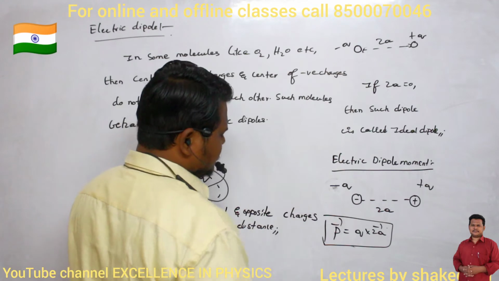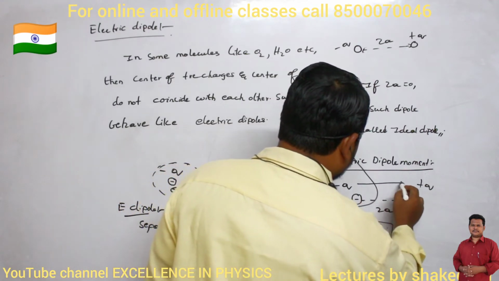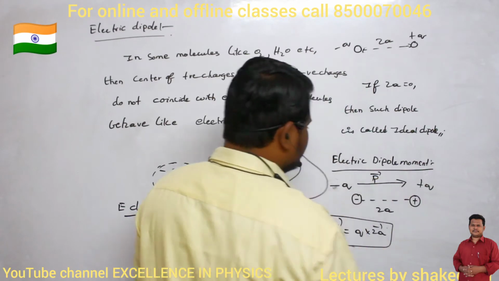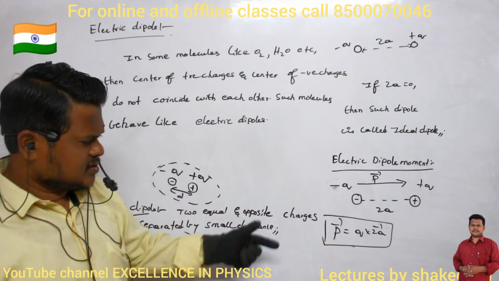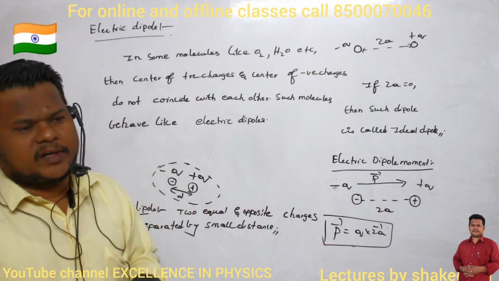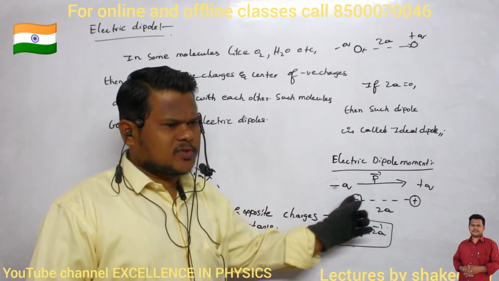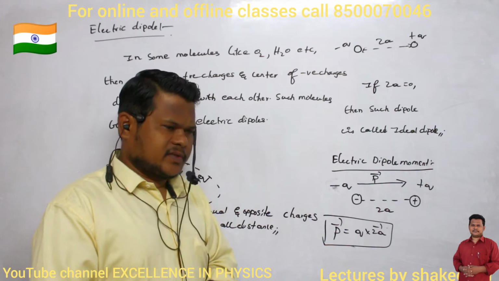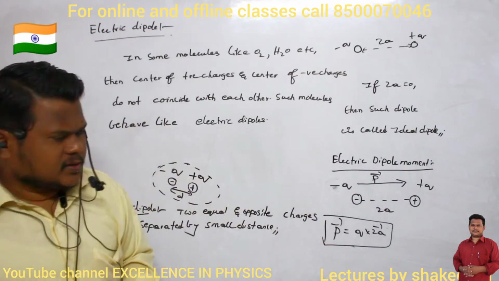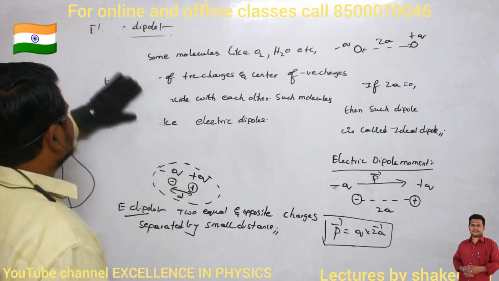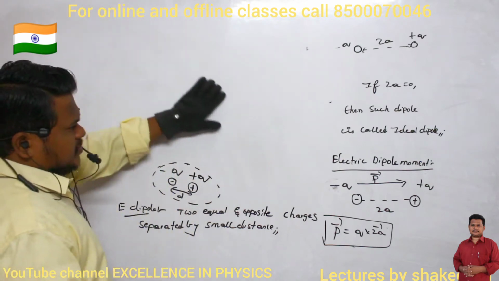And what is the direction of this electric dipole moment? The direction of electric dipole moment is from negative charge to positive charge. So this is the direction of electric dipole moment. The product of either charge, you can take this q or this q, both are same, multiplied by the distance between them, and it is directed from negative charge to positive charge. So this is what is called electric dipole moment. Come on, make a note up to here.